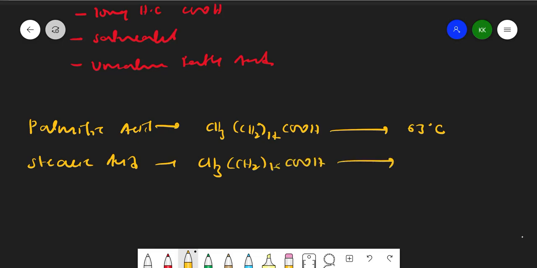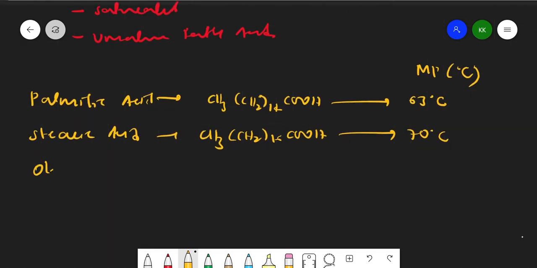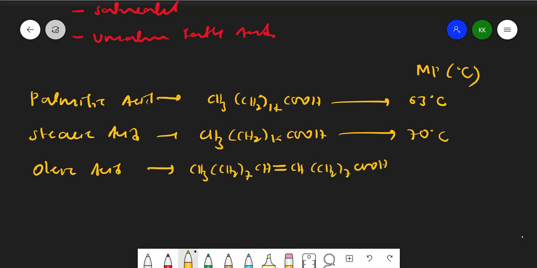So its melting point, they have seen, is 70 degrees Celsius, right? Similarly, oleic acid, which we saw above, contains unsaturation, right? They have given the formula CH3 (CH2)7 CH=CH (CH2)7 COOH, right? And the melting point, see here, is only 4 degrees Celsius.